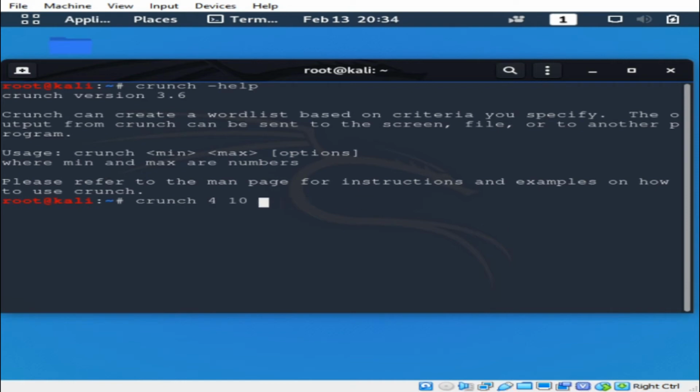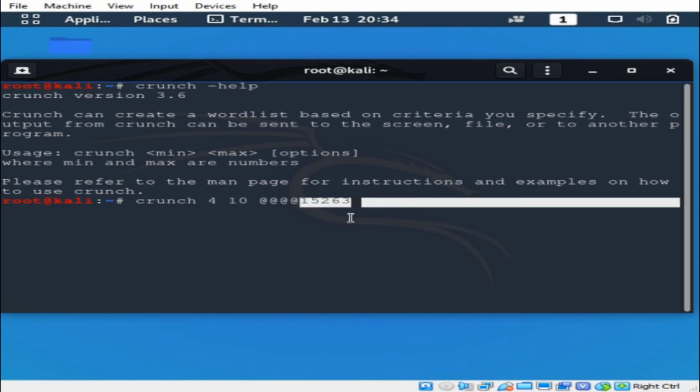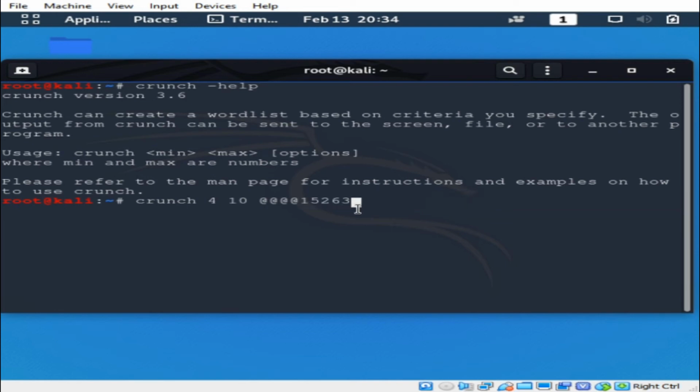So what we could do is put a letter, the wildcard, which is the @ symbol, and we'll just put four of them to start off with, and then these random numbers here, which means that every password will end with the numbers 15263, or every word will end with that number.